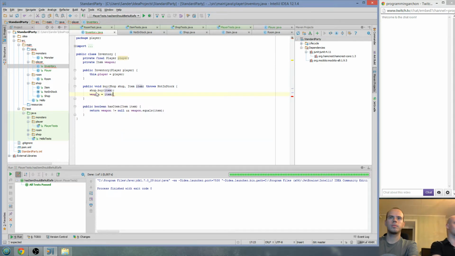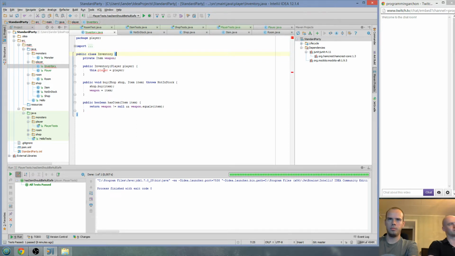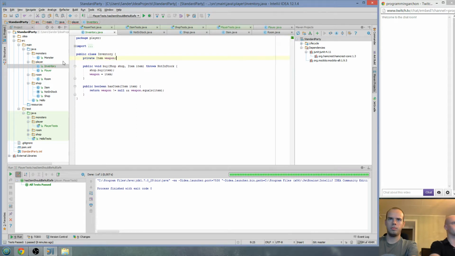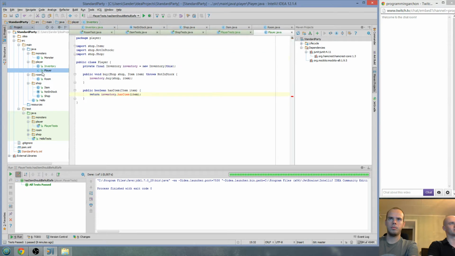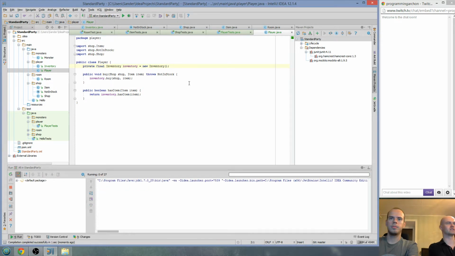So I guess a lot of the functionality got replaced now. The player currently is not really needed, so I'm going to remove this. We're not going to need this constructor, so I'm going to remove that. And in the player class, this inventory. Don't need this. I guess that should still keep all the tests okay. Let's see what happens. So we refactored it in the sense that we removed item-related logic into an inventory.